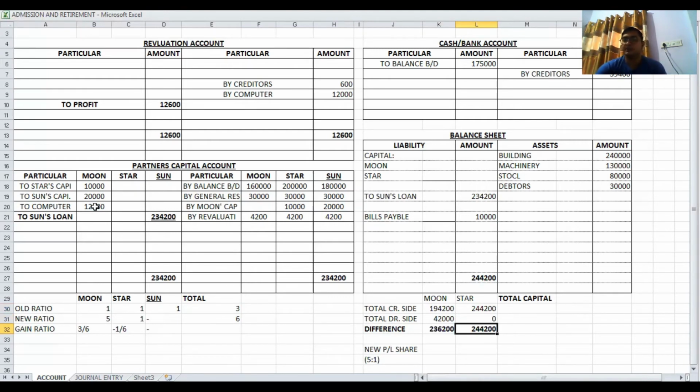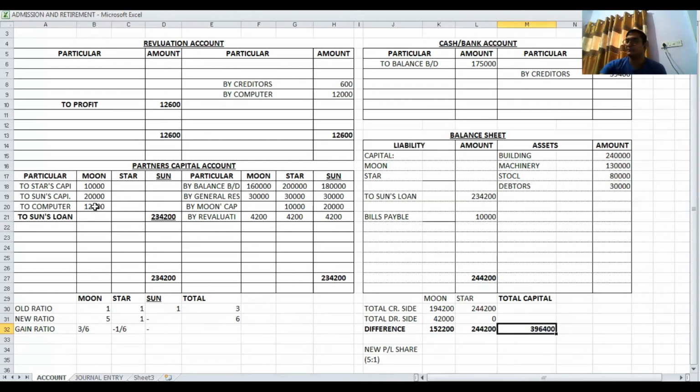So now here I have to less this amount. So now the total capital for Moon and Star is 3,96,400. Okay, it is the difference and it is called the new capital.